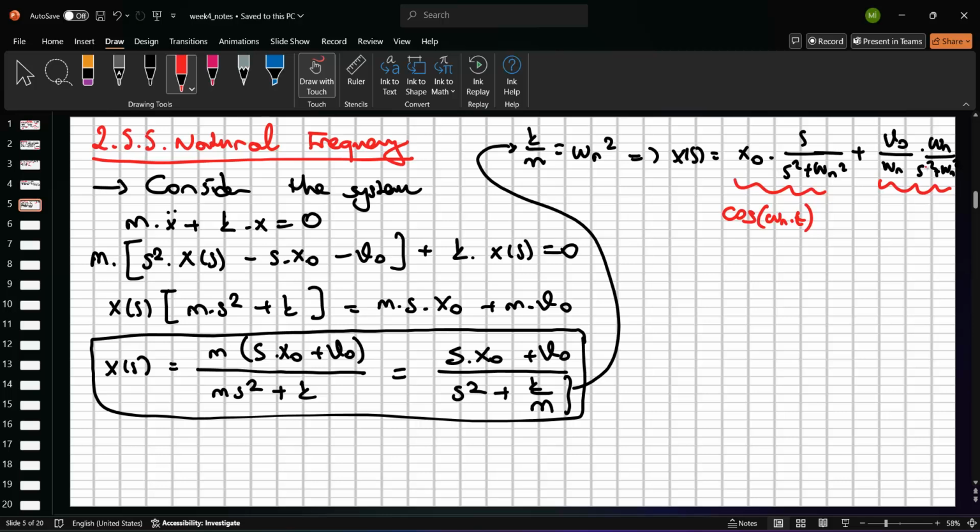Can anyone guess that? Sine, yes, sine omega n t, which means that if we have these two terms in here, our time response oscillates with the frequency of what? Who is talking?